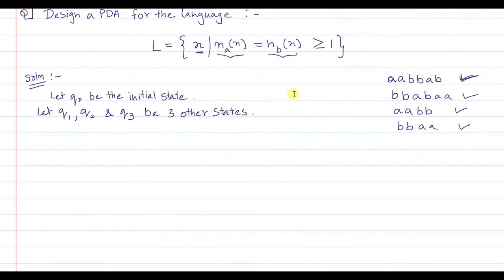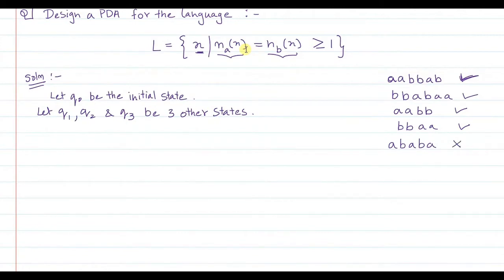Now one small observation: the valid strings in this particular language should be such that the number of A's and the number of B's are equal. Now there can be a string that is given to you, for example, AB, A. This string should not be accepted.